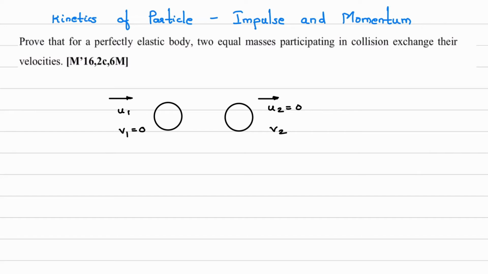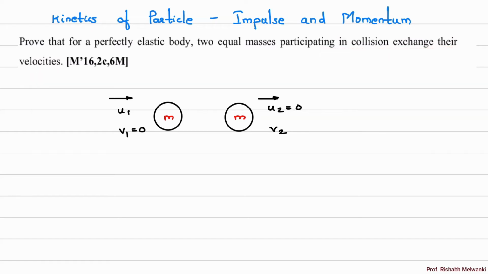Okay, now understand the question. Here we have mass m, this is also mass m, participating in collision, exchange their velocities.